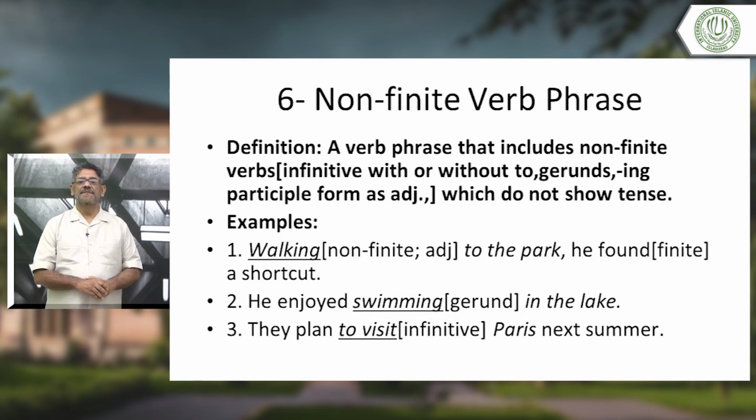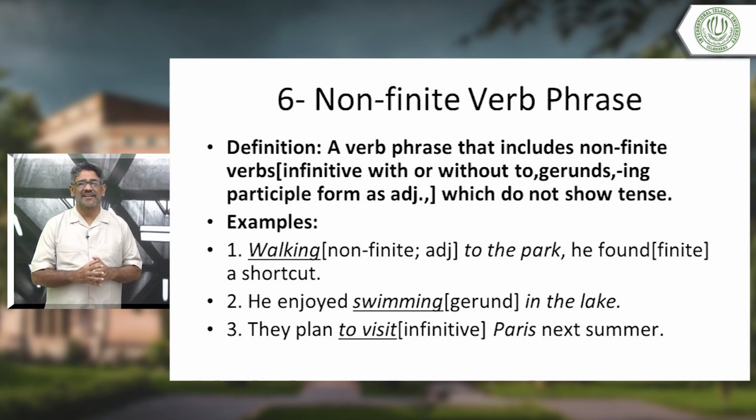Non-finite verb phrase. Definition. A verb phrase that includes non-finite verbs: infinitive with or without to, gerunds, ing participle form as adjective, which do not show tense.